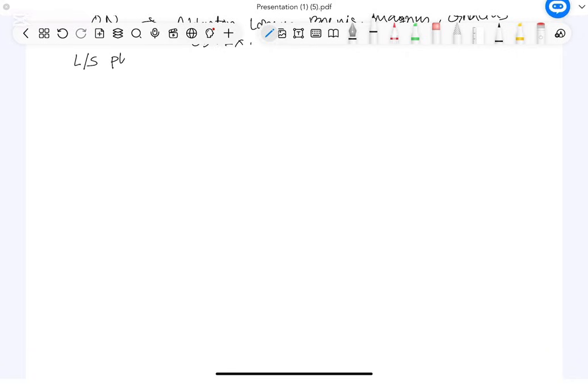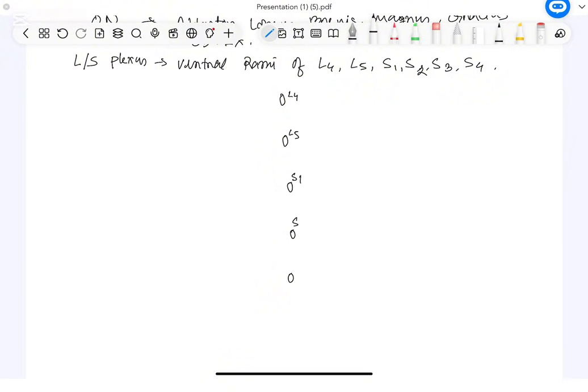Now, we are going to learn about the lumbosacral plexus. Again, it is formed by the ventral rami. We know already what is ventral rami. Ventral rami from L4, L5, S1, S2, S3 and S4. Now, let us do the drawing. For the purpose of description, I will make the root in the middle. So, this is L4, this is L5, S1, S2, S3 and this is S4.